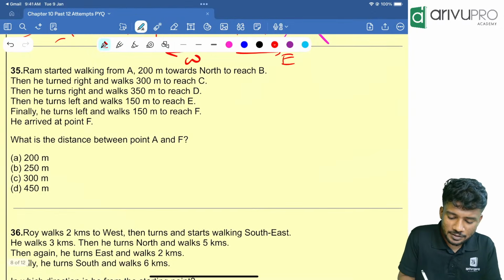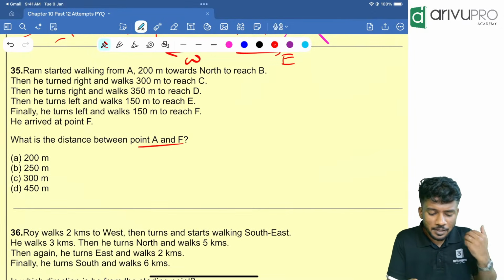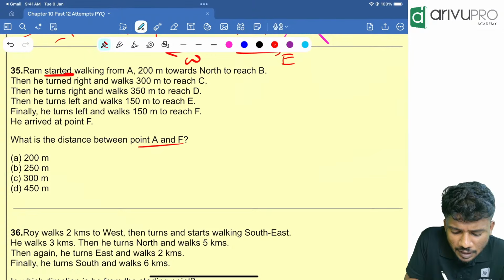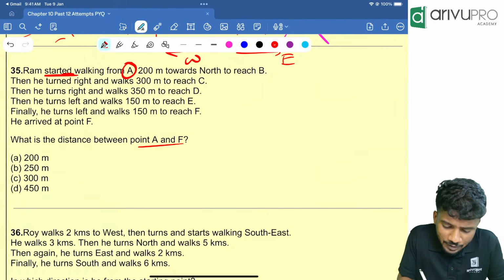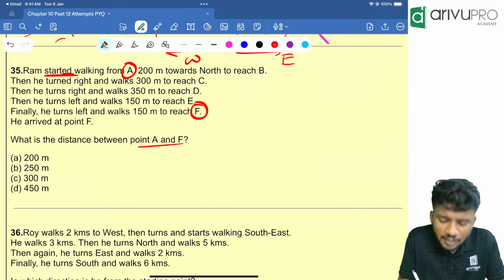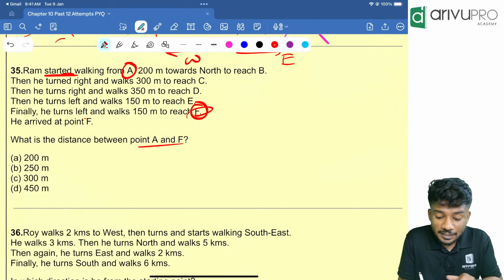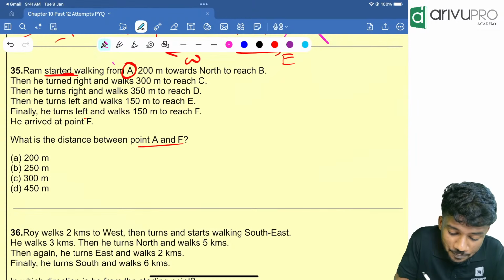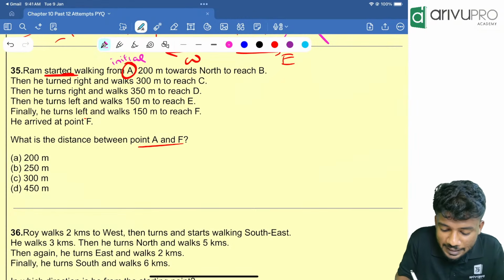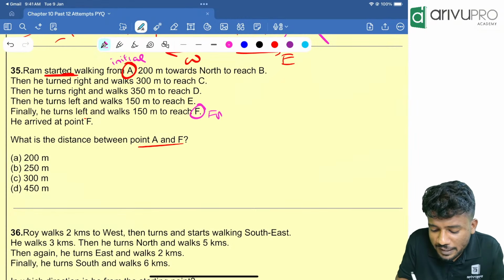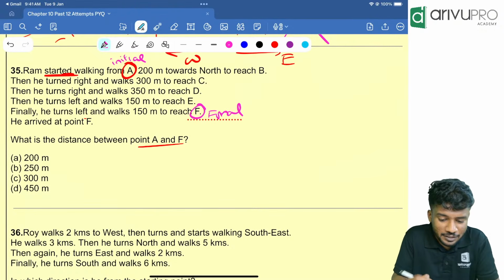Next one, what is the distance between point A and F is the question. People, look here. Ram started from A and he ended at which point? The F. That is given. Finally, he turns left and walks to reach point F. That means A is what? The initial point. F is what? The final point. So we can directly use our trick.